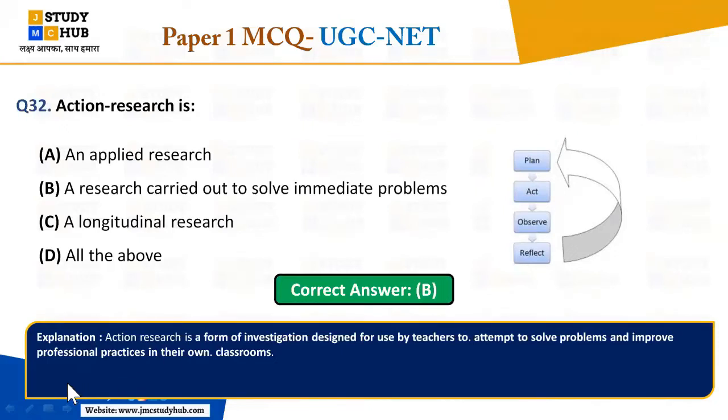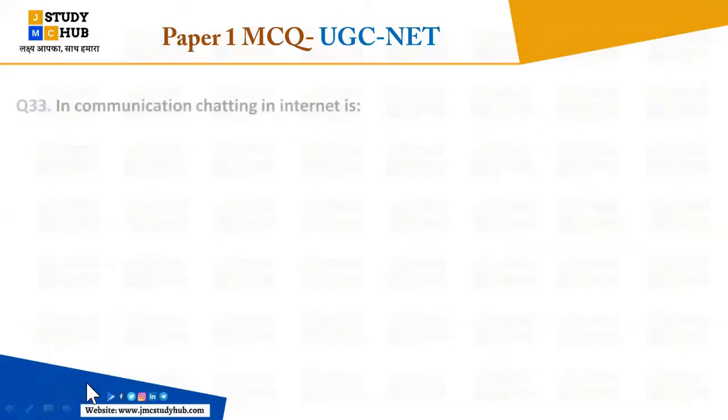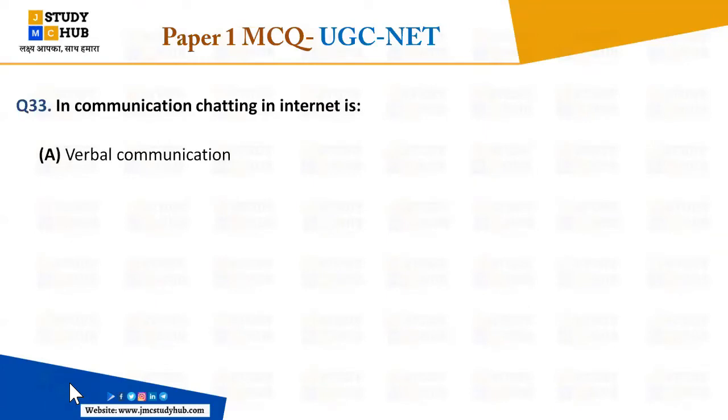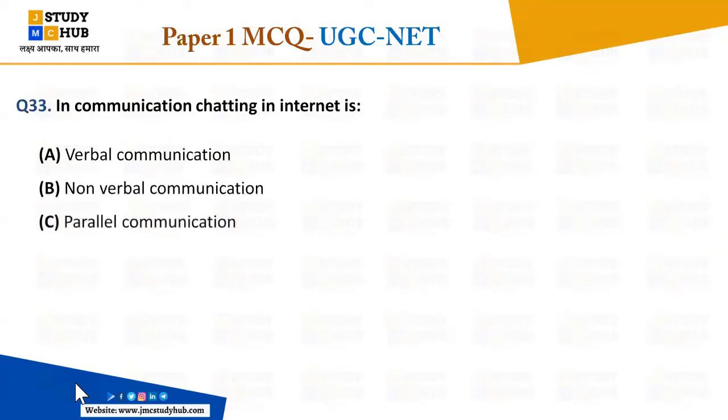Okay, very good. So question number 33: in communication, chatting in internet, it is, right? किस तरीके का communications होता है जब हम internet में chatting करते हैं, right? So that is what here we have the question. Now the options are verbal communications, non-verbal communications, parallel communications, and grapevine communications.